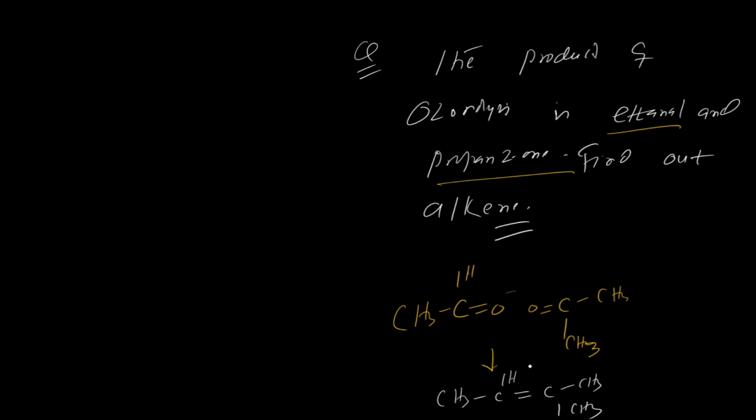So this alkene undergoes ozonolysis to give ethanal and propanone. What is the name of the alkene? It is 1, 2, 3, 4: but-2-ene, with a methyl at position 2, so 2-methylbut-2-ene. Simple.